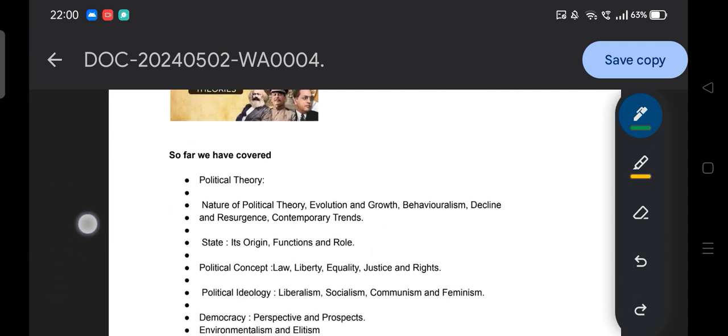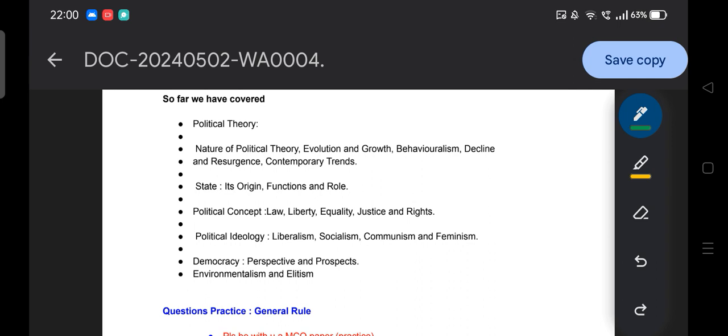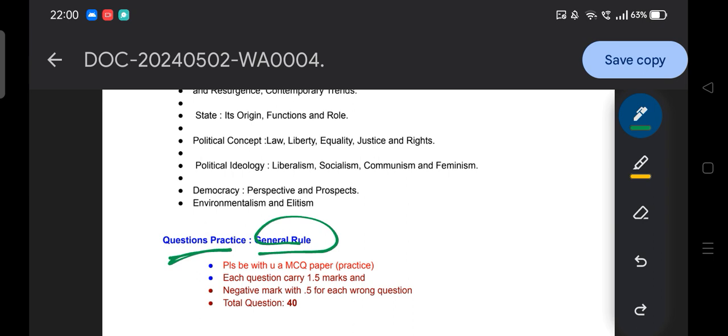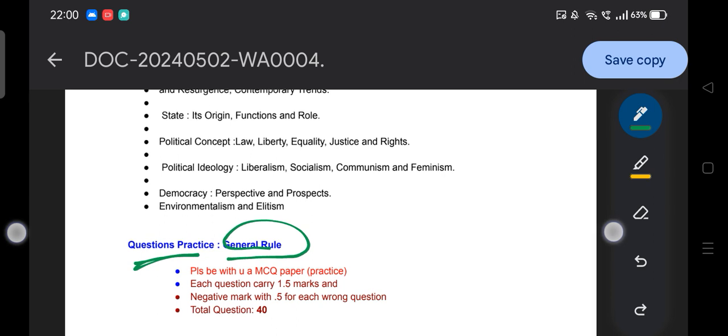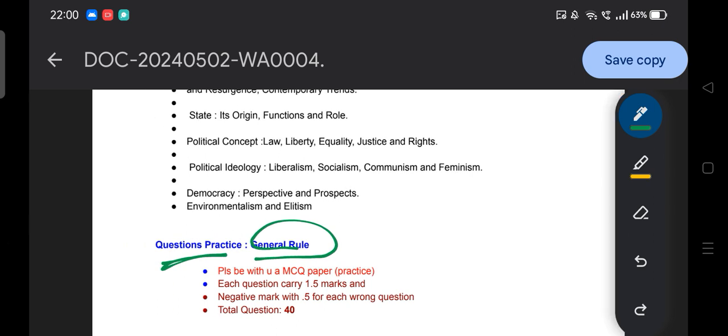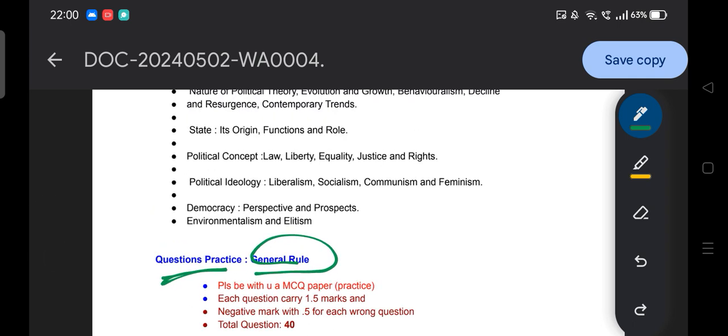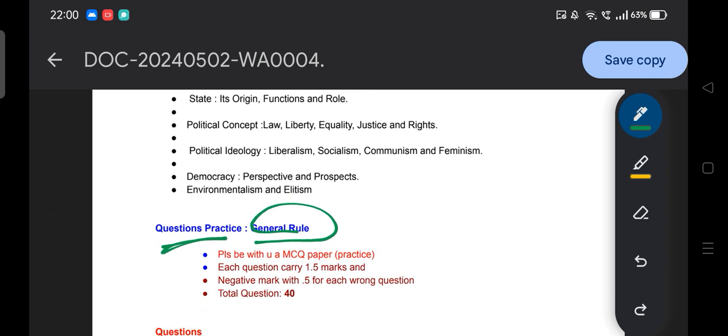Now, before attending the questions, there are a few general rules, which I already shared with you last night. While solving the questions, the first thing is that you should practice with an MCQ paper.